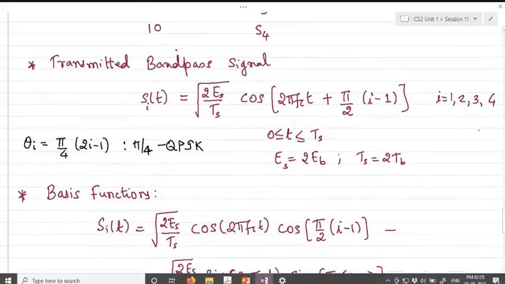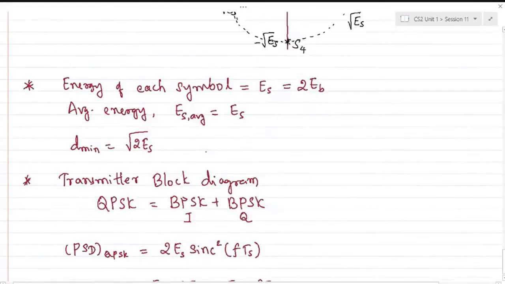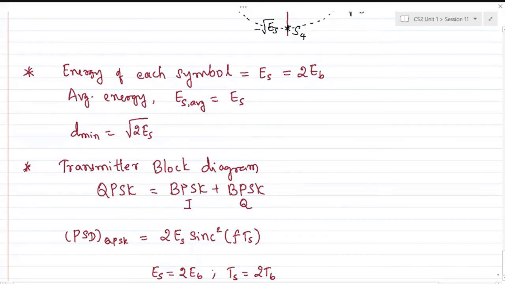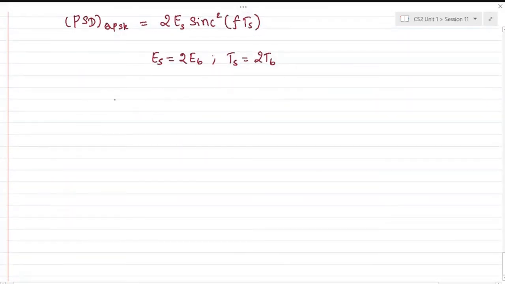If I try to draw its constellation, it would look something like this. For pi by 4 QPSK, just for the sake of completion, I'm doing this.